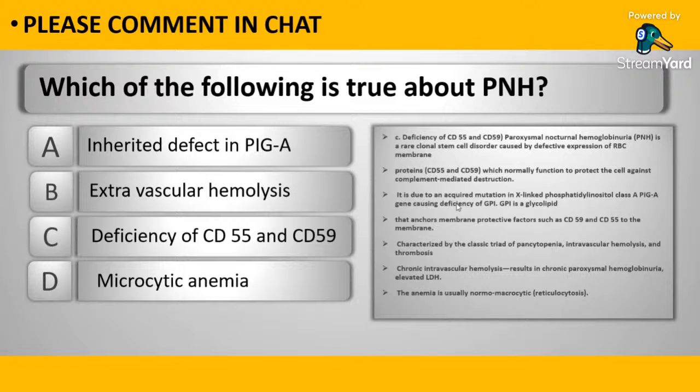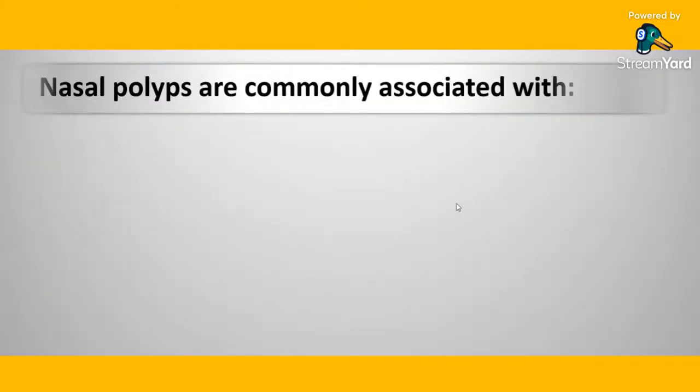It is characterized by a classic triad of pancytopenia, intravascular hemolysis, and thrombosis. Chronic intravascular hemolysis results in chronic paroxysmal hemoglobinuria and elevated LDH. The anemia is usually normomacrocytic.